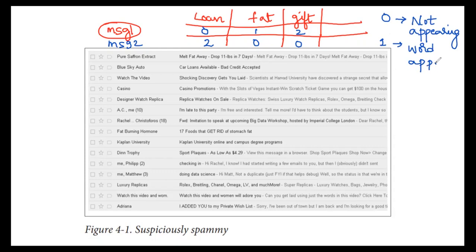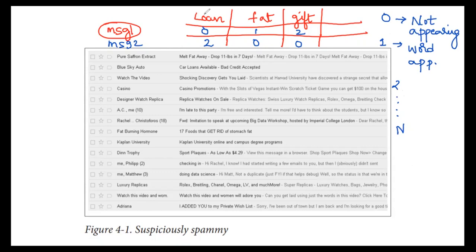So sometimes 0 or 1 is sufficient. If you still want to keep track of how many times that particular word is repeating, we can indicate it by a number based on how many times it is appearing.